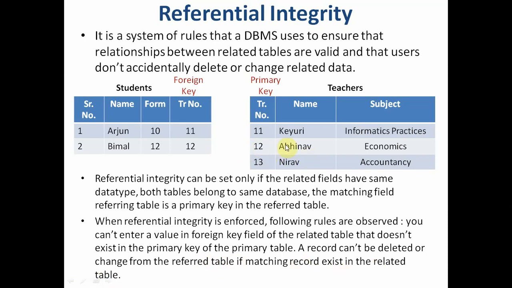So if I want to delete teacher number 12, I cannot delete it because it is related to this table. If I want to change the name, I will not be able to change it because there is a related value here. Referential integrity can be set by making a key a foreign key.